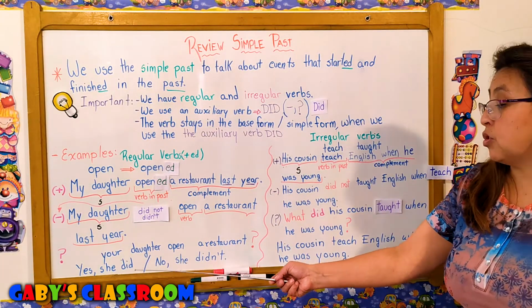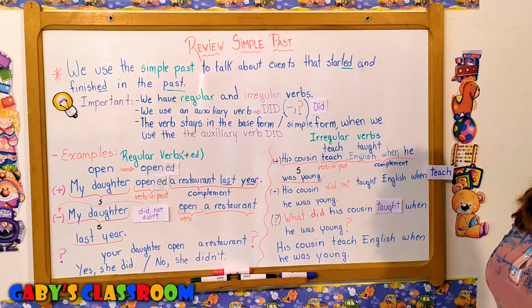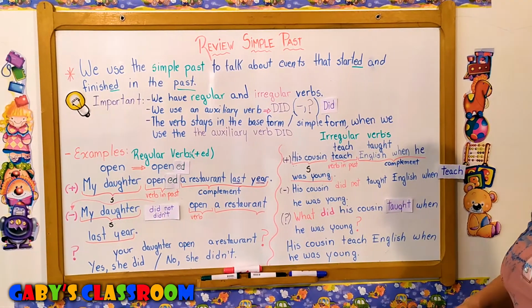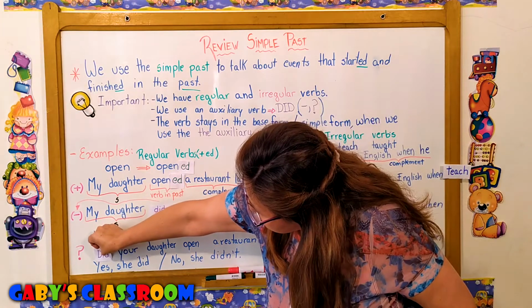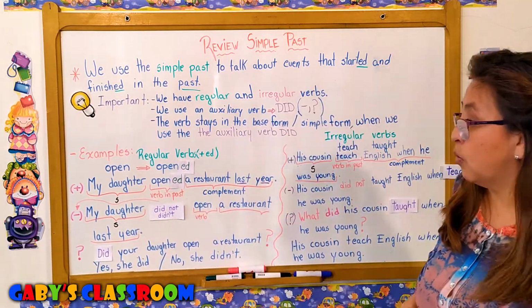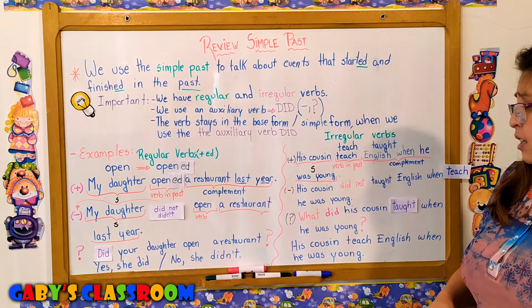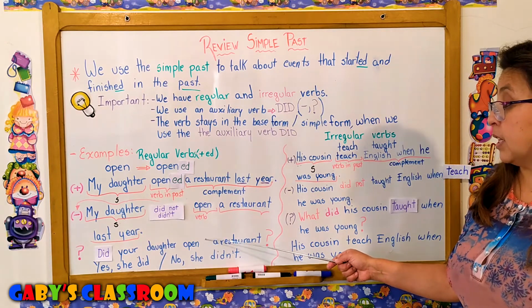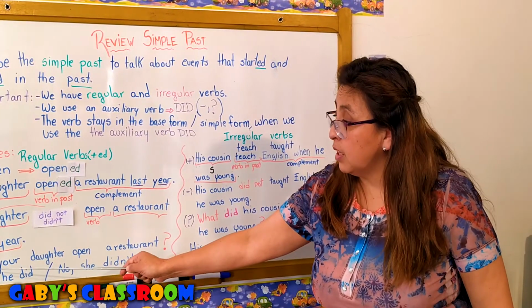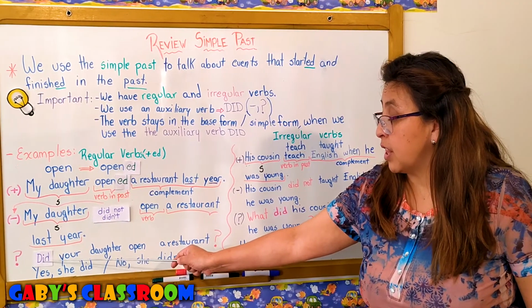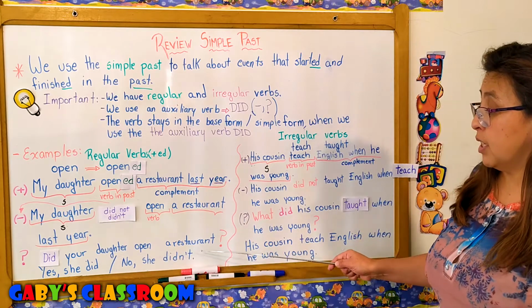Let's do a question. What do we need for questions? For questions, we need to use the auxiliary verb did at the beginning of the question. So we're going to put did here. Did your daughter, do I put opened or do I put open? Only open. The verb stays in the base form because we have did in the question already. Did is already in the past. Did your daughter open a restaurant?